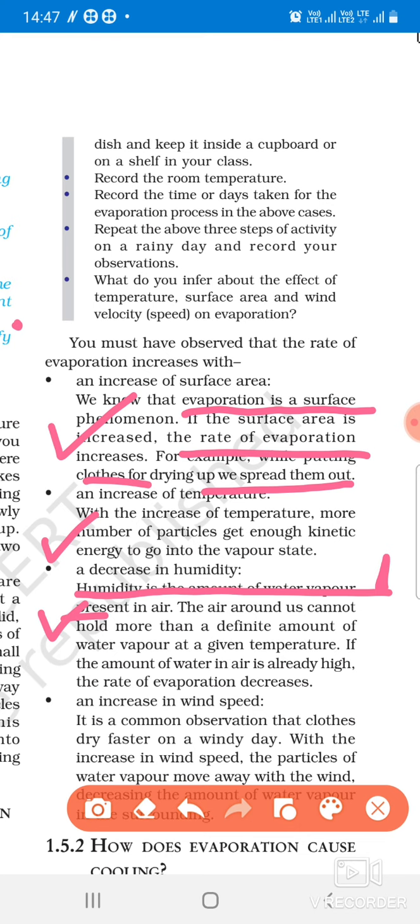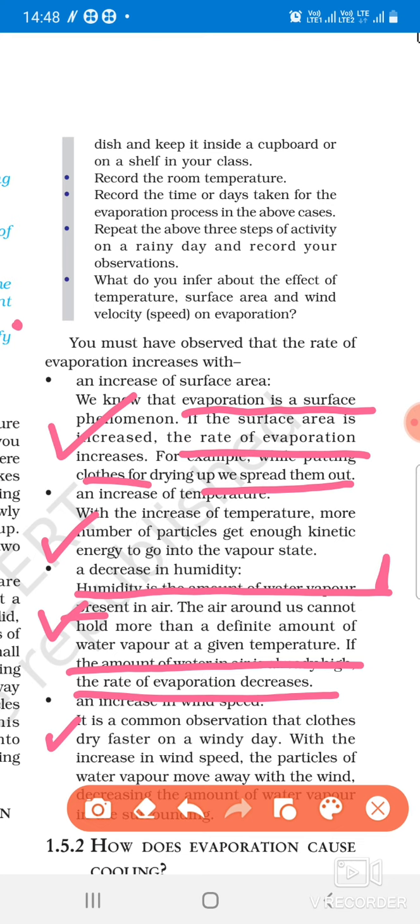So if there is more humidity, now underline this, if the amount of water in air is already high, then the rate of evaporation decreases. If there is more humidity, as in the rainy season, it is difficult for the clothes to get dried up because there is more humidity in the air, so evaporation decreases and the clothes take a long time to get dried. Okay, the next factor is the increase in the wind speed.